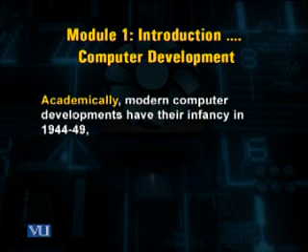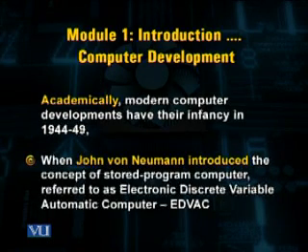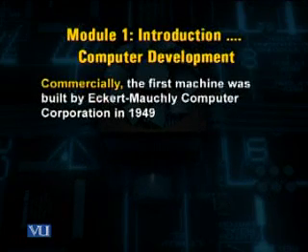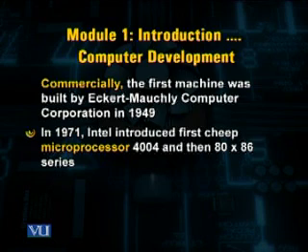We noticed that academically, the development of modern computers was initiated in 1944 when John von Neumann introduced the concept of stored program, and this computer is basically referred to as the electronic discrete variable automatic computer, whereas commercially the first machine was built by Accurate Computer Corporation in 1949, and the further developments in electronics technology, they introduced the microprocessor in 1971 when the first microprocessor series was introduced by Intel, named as 4000 series.